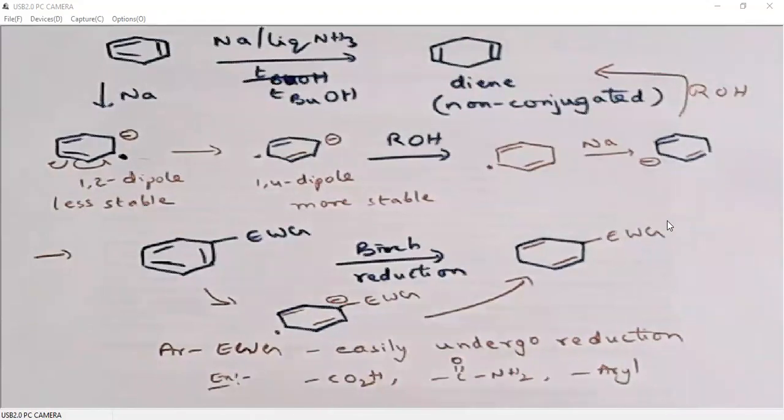So when we have an electron withdrawing substituent on the benzene ring, then that carbon will undergo reduction, and the fourth carbon from this substituent. So both will undergo reduction. Of course, as I said, the reason is that this anion is more stable.